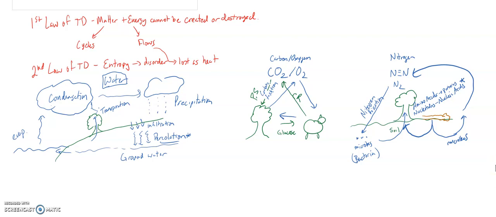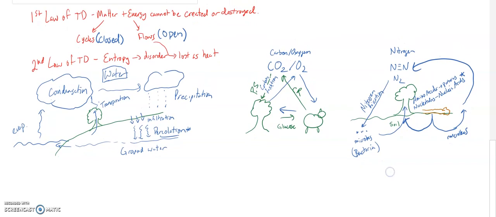All right, so we left off with our cycle and showing that matter cycles, so it's a closed system. Energy flows. Energy is an open system. And what that means is we have to keep adding energy into the system and we keep losing energy. So there is energy throughout this matter system.